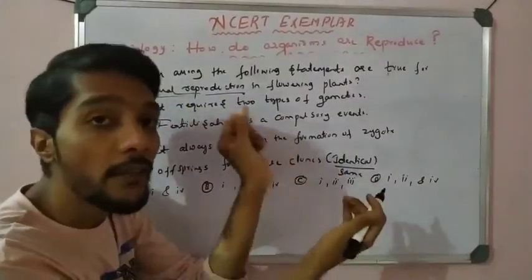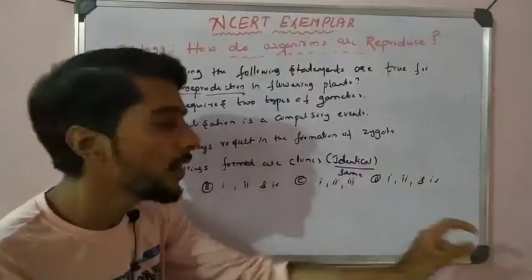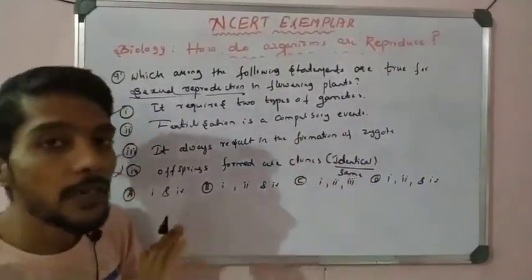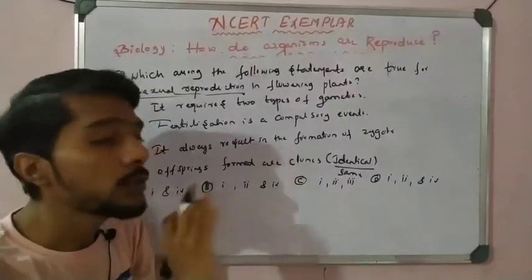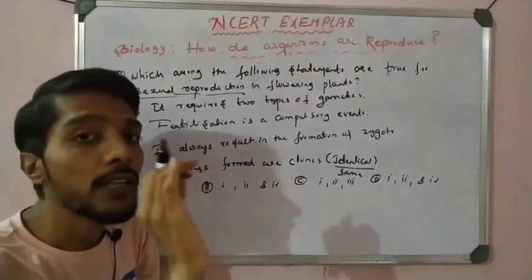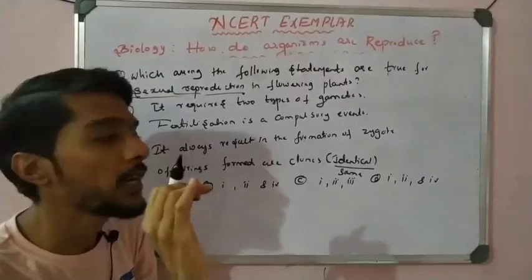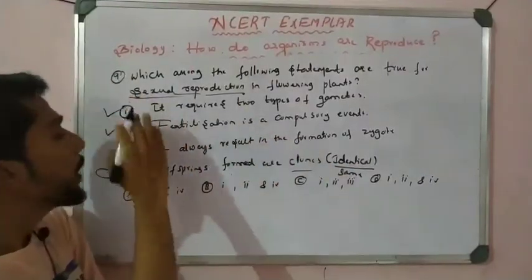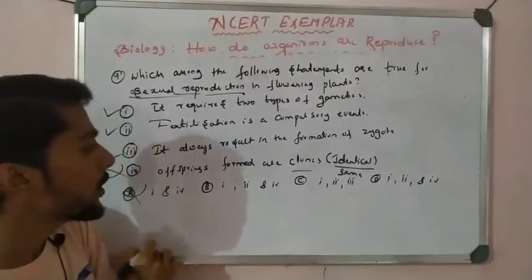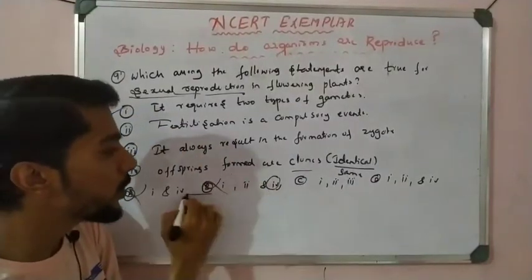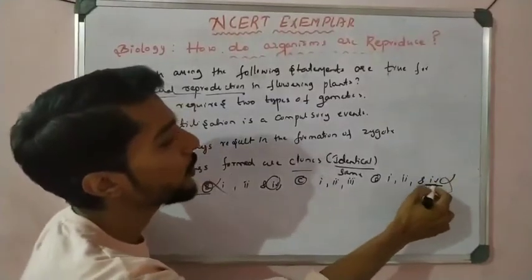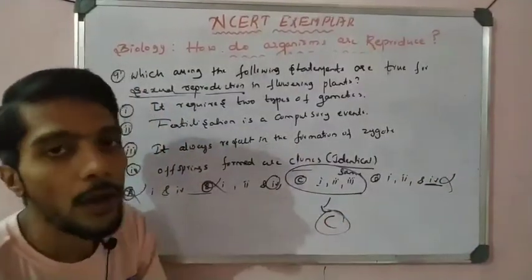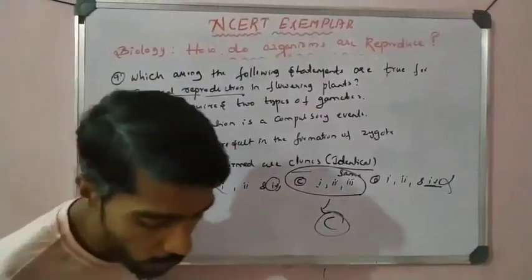Not wrong. It is a variation with similarities, right? But they are clones, identical, the same. That is not possible. In sexual reproduction, clones are not possible. In sexual reproduction, there is variation that takes place. So clones are nothing but identical characters. That is not possible. So 1, 2 and 3 are correct. So this is not wrong. So option 4 is wrong, and this is also wrong because option 4 is wrong. So 1, 2 and 3. So option C is correct. Option C is correct. So like that you have to take it.